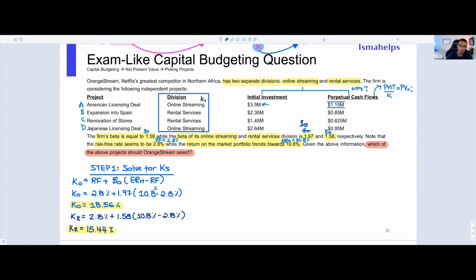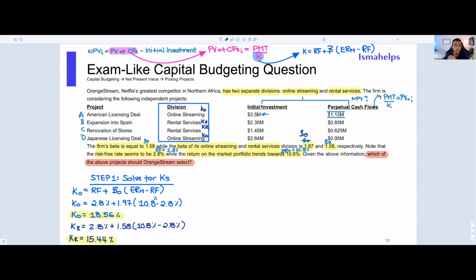You know that you're going to use KO here, and here we're going to have KR, and here we're going to have KR. Once again, the reason why this isn't relevant is because we need to plug in all of these Ks within our perpetuity formulas to find the NPV of every single one of these projects. So what I'll do now, just because we don't have so much space, I'm sorry about that, is find the present value of all the cash flows one by one.